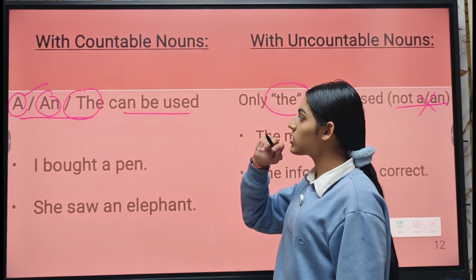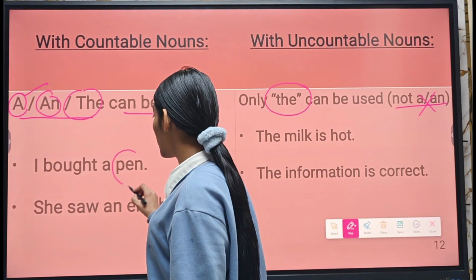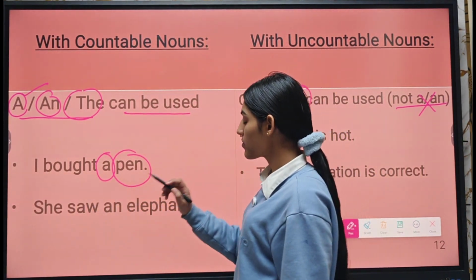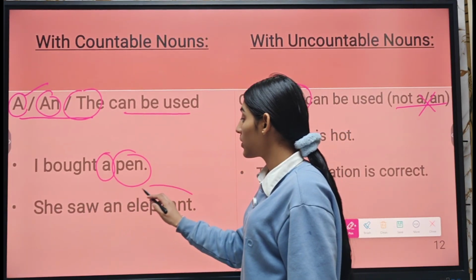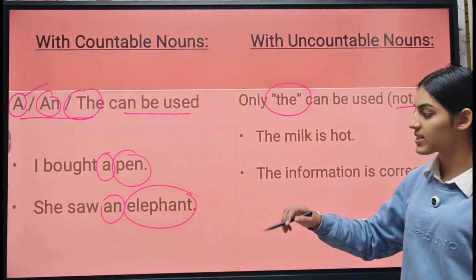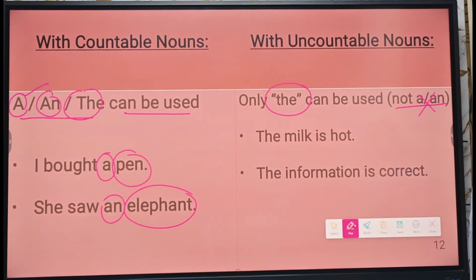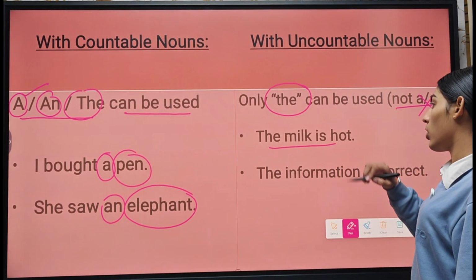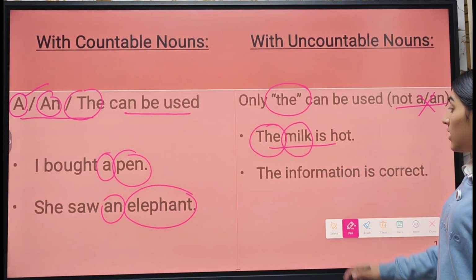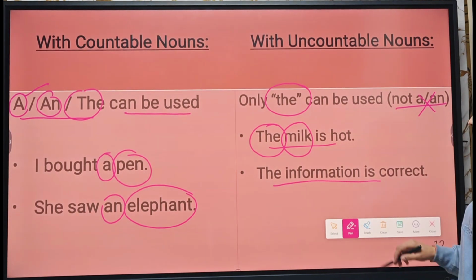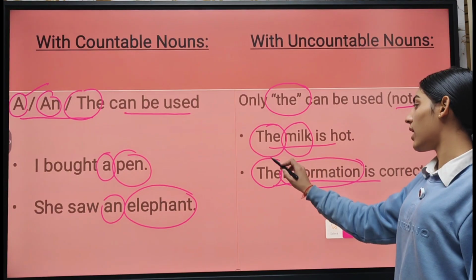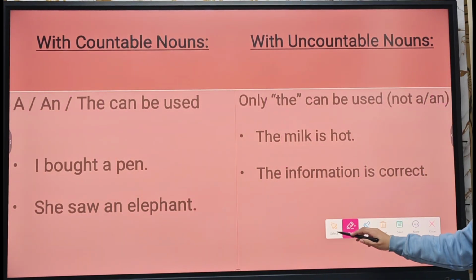So here in countable noun we have I bought a pen. The word pen is countable. Hence we use an article with that. She saw an elephant. The word elephant is countable noun. So here an is an article that is used with that. In uncountable nouns, we have the milk is hot. Here milk is uncountable noun. Hence we use the with that. Then we have the information is correct. The word information, as I told you before, is an uncountable noun. So the as an article will be used here.